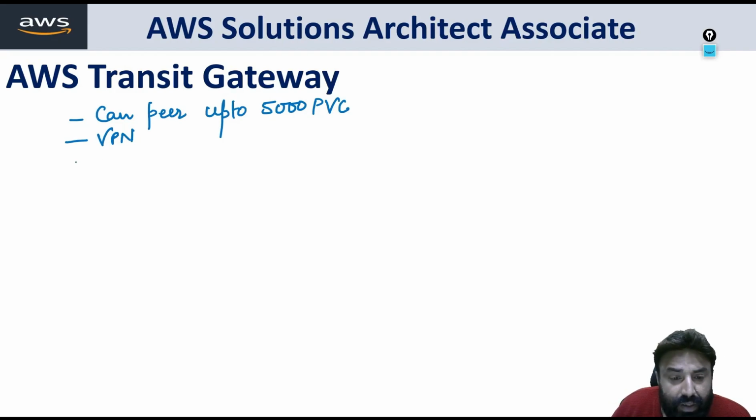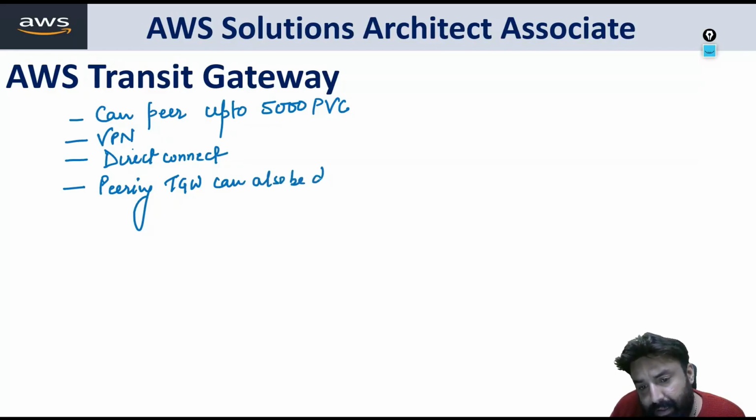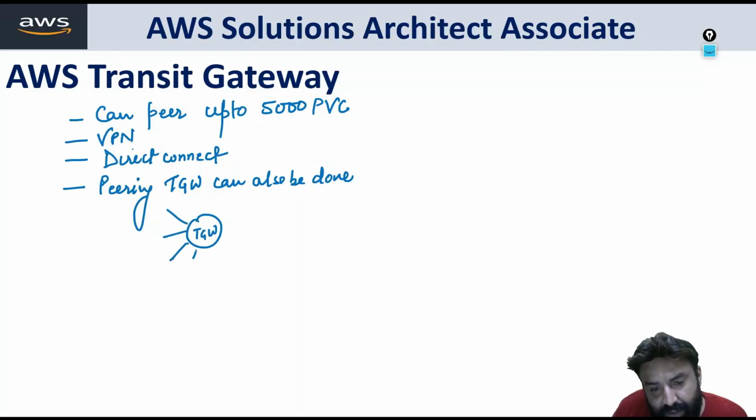You can use transit gateway. It can be connected via Direct Connect. And you can peer VPCs to the transit gateway. So peering of transit gateways can also be done. It means one transit gateway having 5,000 VPC connections can be peered with another transit gateway with another 5,000 VPCs.